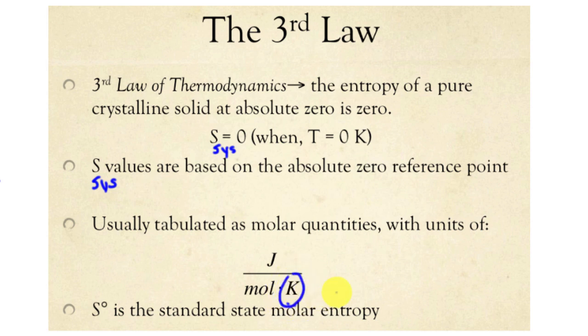So joule per mole Kelvin is a typical unit for entropy. And of course we're going to put in its standard state because temperature has an effect. We want to make sure that we're at the same temperature. So when you see that degree symbol, we mean temperature is equal to 25 Celsius, our pressure is 1 atm, and our solution concentration, by the way, will be 1 molar.